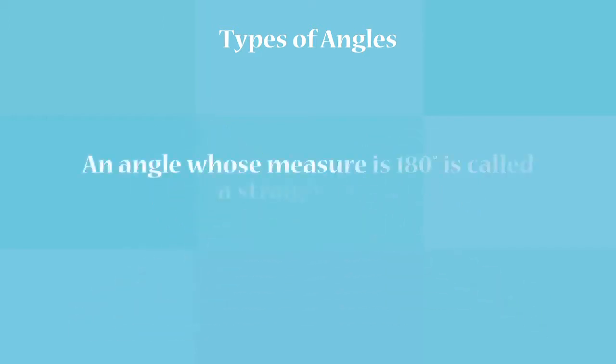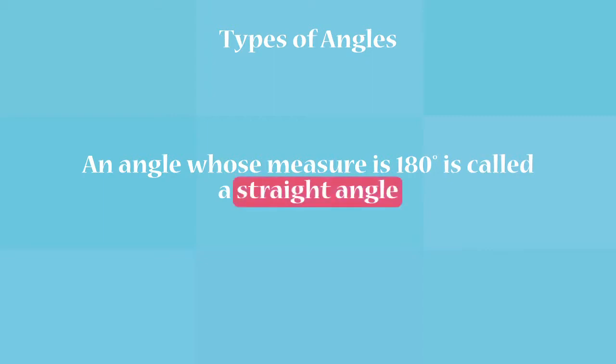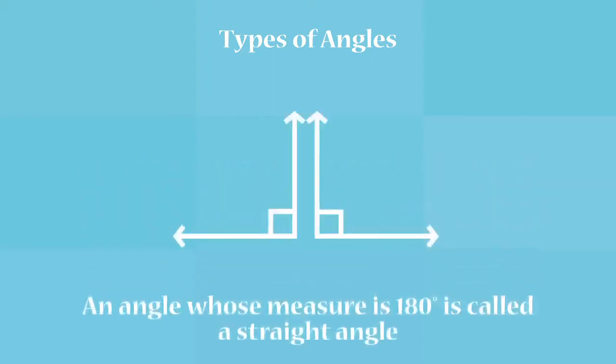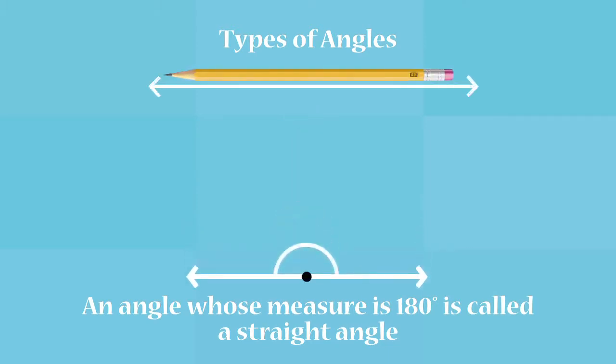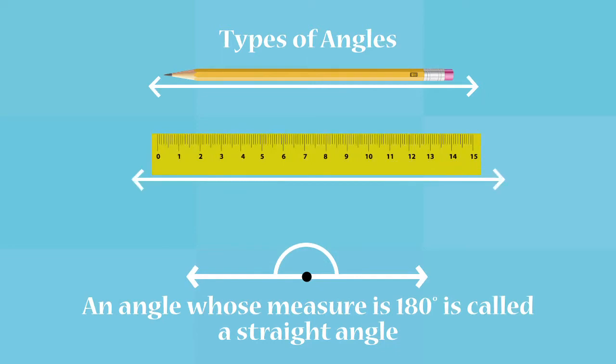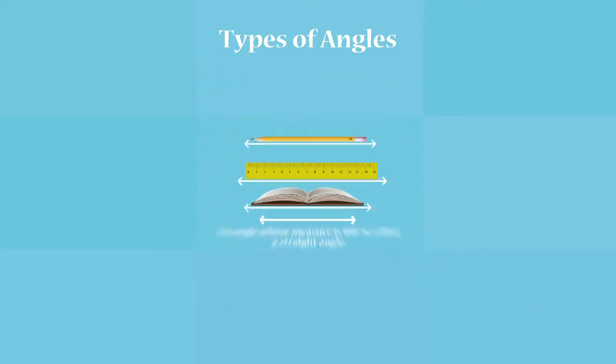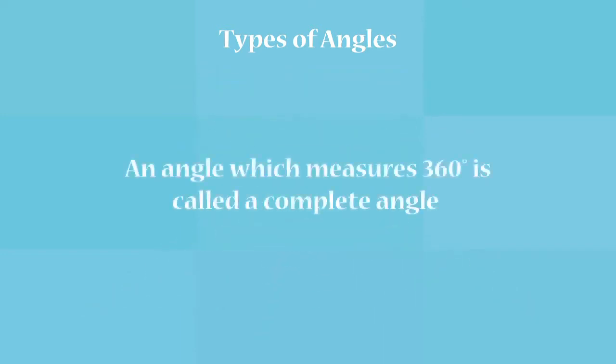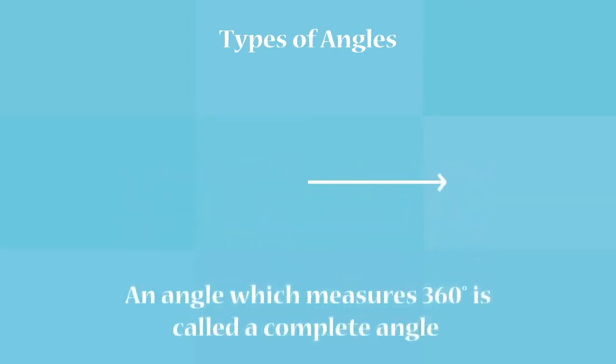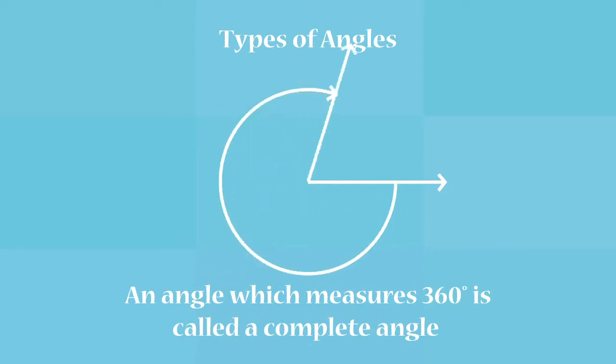An angle whose measure is 180 degree is called a straight angle. If two right angles are kept next to one another, they form a straight angle. A pencil or a pen, the edge of a ruler or the book are examples of straight angles. An angle which measures 360 degree is called a complete angle. When the arms of an angle take one full turn, it is a complete angle.